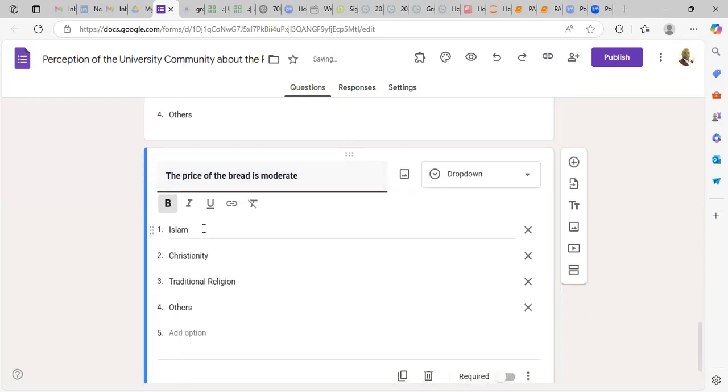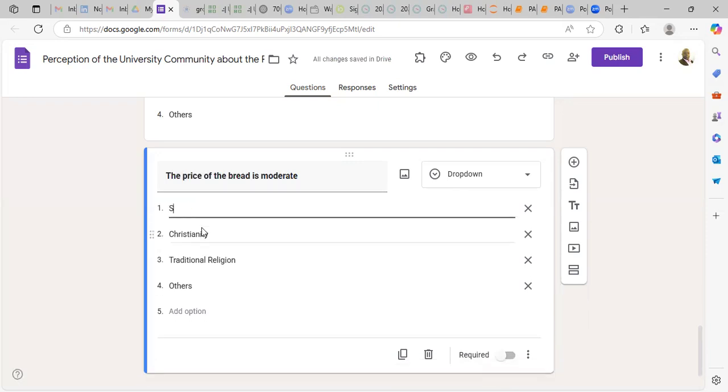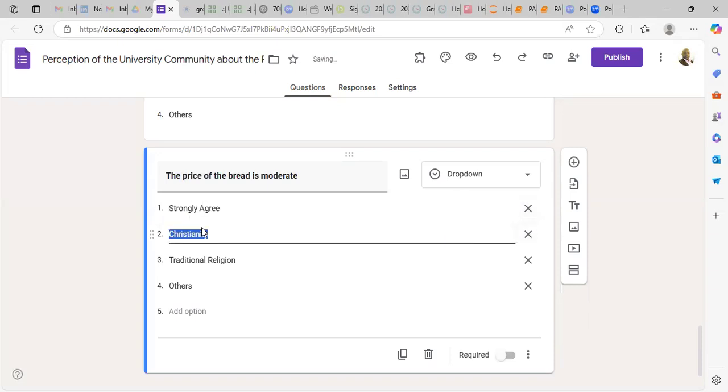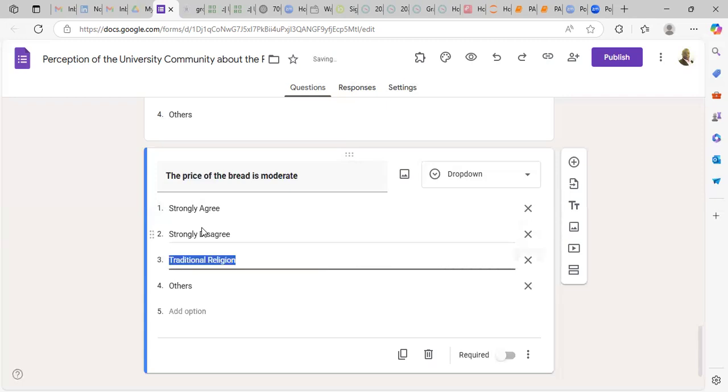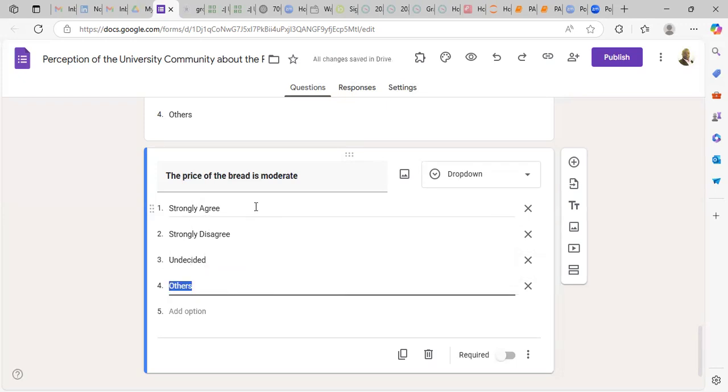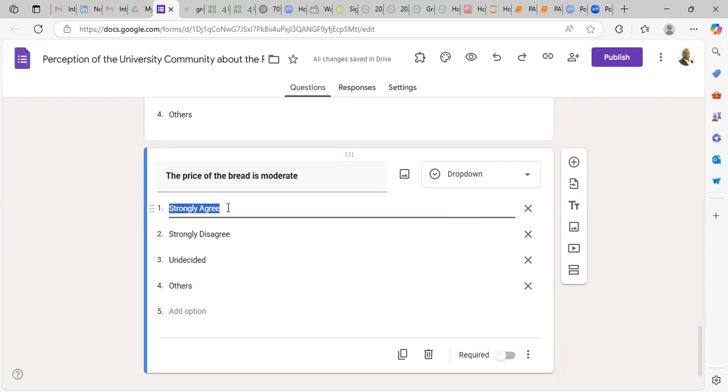So you want people to give you an answer. You can say strongly agree. Strongly disagree. Undecided means neutral. You are neutral. Are you getting my points?